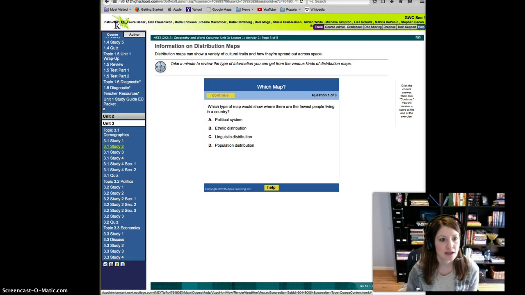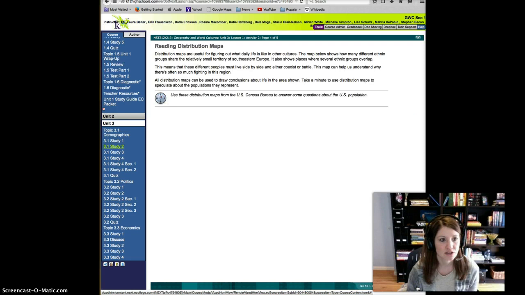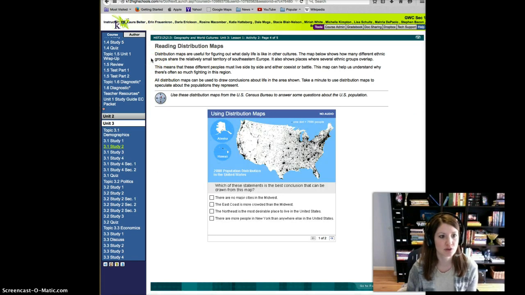Moving on to page 3, information about distribution maps. You can quiz yourself here. Page 4, reading distribution maps. Distribution maps are useful for figuring out what daily life is like in other cultures. The map below shows how many different ethnic groups share the relatively small territory of southeastern Europe. It also shows places where several ethnic groups overlap.